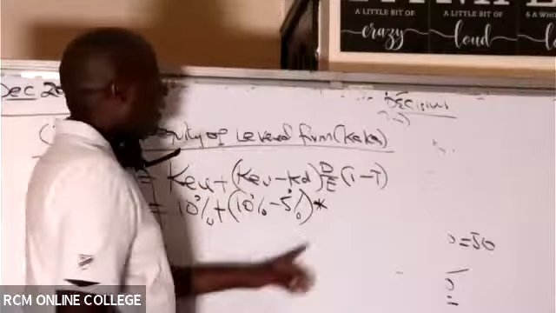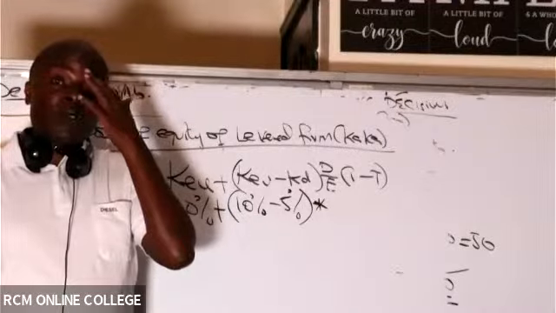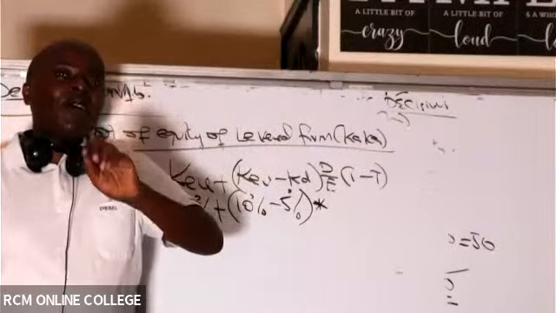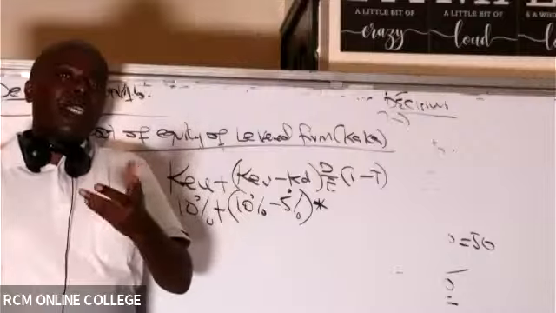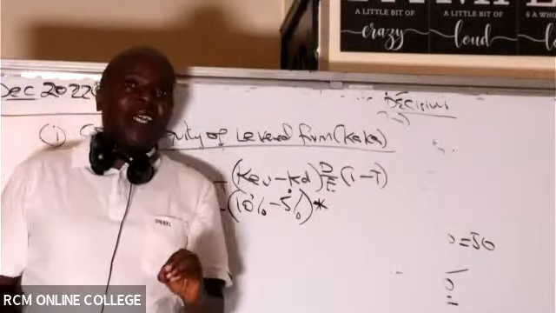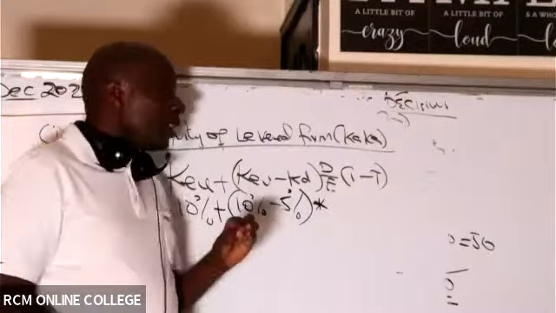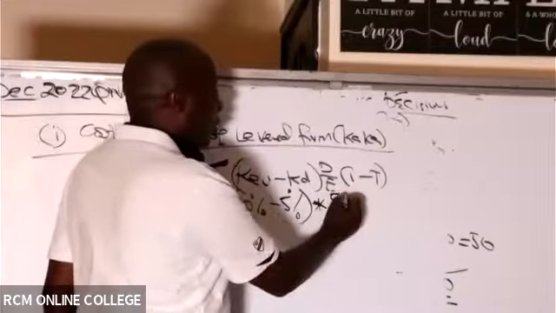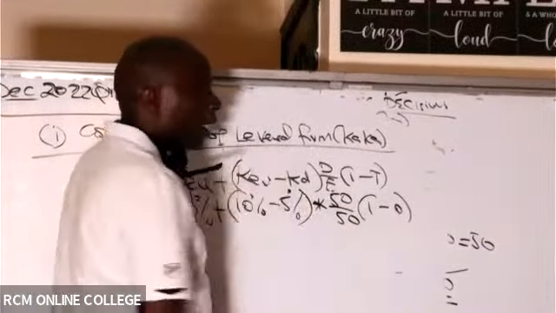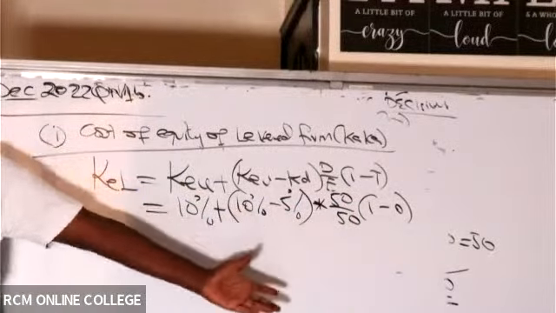Multiplied by the debt over equity. You either use the debt over equity for TIV that you obtained up there, or the weights are still fine. You can use weight of debt, weight of equity, or debt amount over equity amount. Remember, we are evaluating the cost of equity of TIV. TIV's debt was 50, its equity was 50, into 1 minus tax. Still we are talking about Modigliani-Miller 1, whose tax is 0.